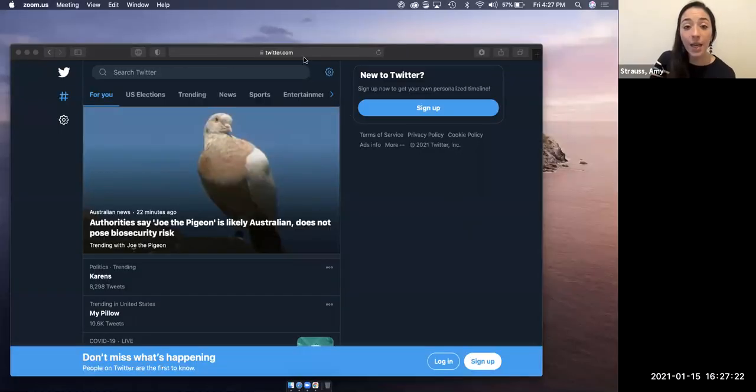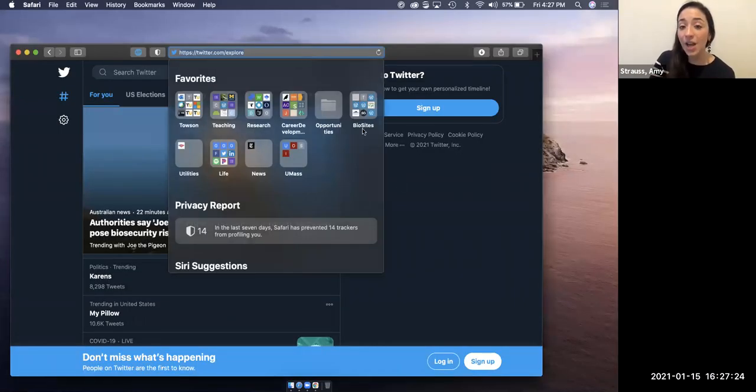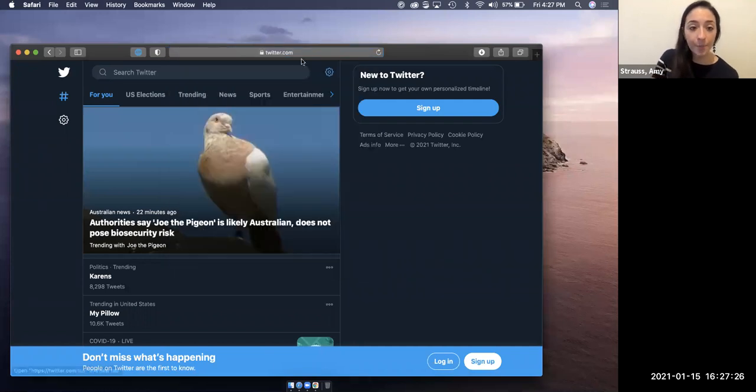So I'm going to share my screen and go over to the Twitter homepage, which is twitter.com/explore. Once you're here, this is what the home screen looks like. If you are logged in to an account, it'll look pretty similar. Clearly, I'm not logged in because it is showing me how I can sign up. And if you want to sign up, this is where you can do it.